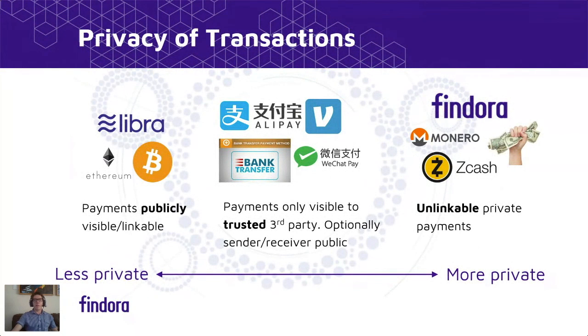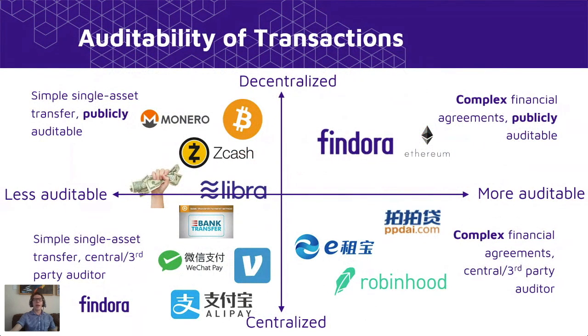In terms of the level of privacy that Findora offers, it's one of the few services, along with Monero and Zcash, to provide private, unlinkable payments. Bitcoin and Ethereum are totally public, whereas classical centralized services such as Venmo are only visible to some trusted third party responsible for auditing. And as I mentioned, decentralization naturally makes auditability more difficult since it can't be delegated to some trusted third party.